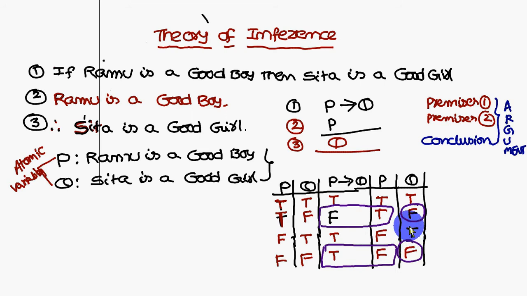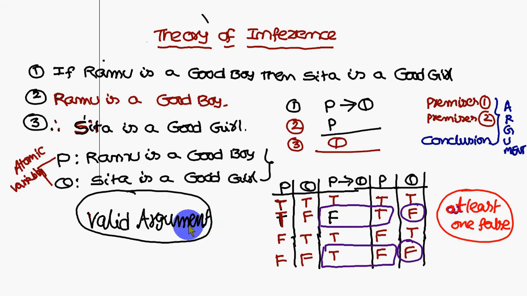Now in these, at least one false should be there. Here one false is there, so no problem, you tick it. Here also one false is there. Therefore at least one false is there, and therefore the given one is a valid argument. So the given P conditional Q, P, and the conclusion Q is nothing but a valid argument. Okay, this is proving using truth tables.